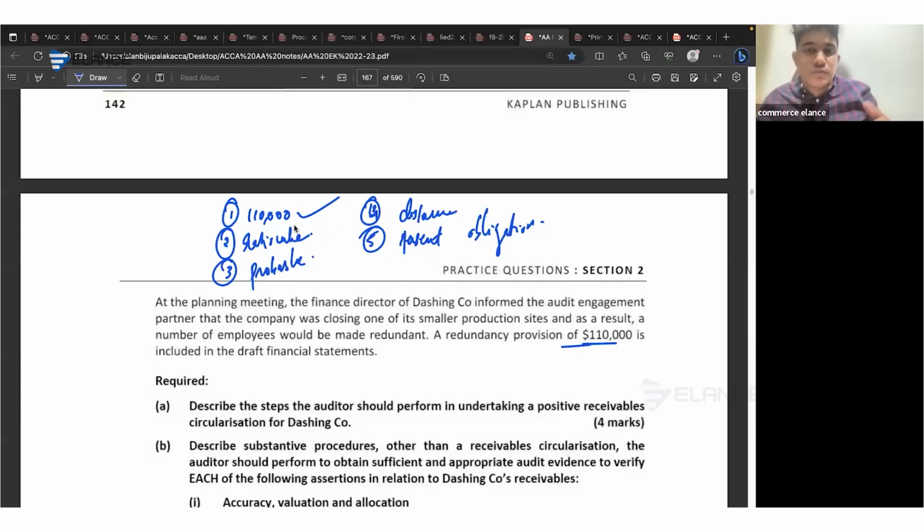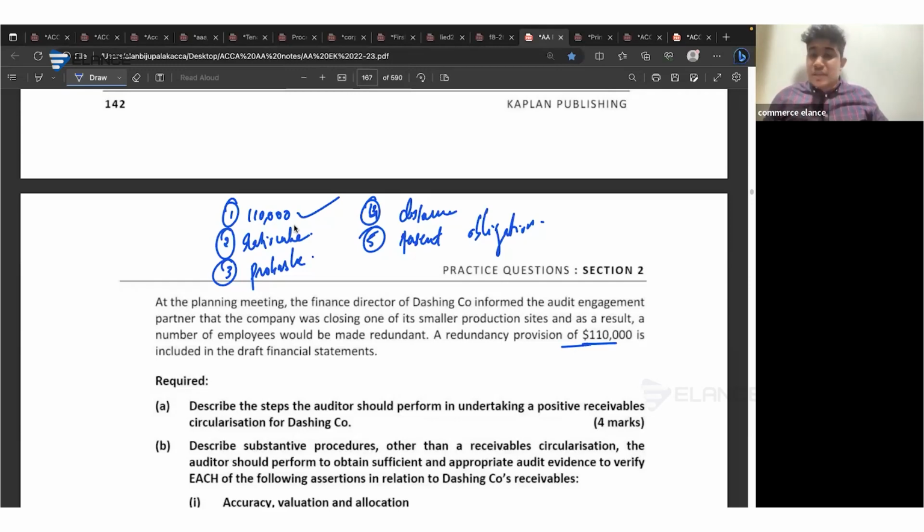Then we need to consider whether there will be a present obligation, which gives rise to this provision. We know that in case of redundancy, a provision has to be created only if there is a present obligation, not just for redundancy, for every provision. But in case of redundancy, this provision should be created only if the company has informed the employees about the redundancy, or only if the company has actively started their redundancy program.